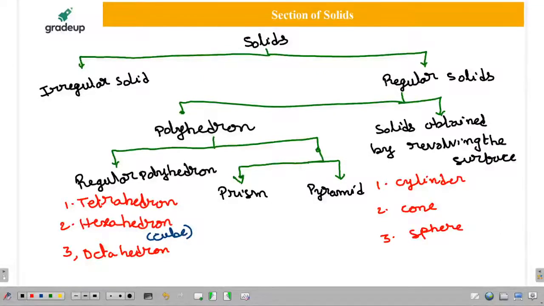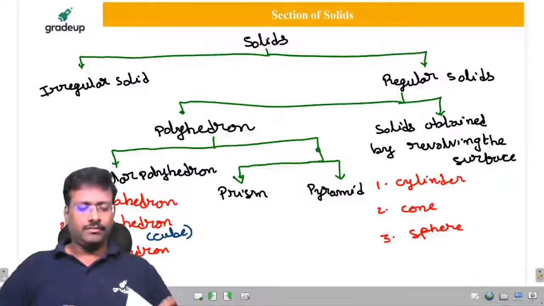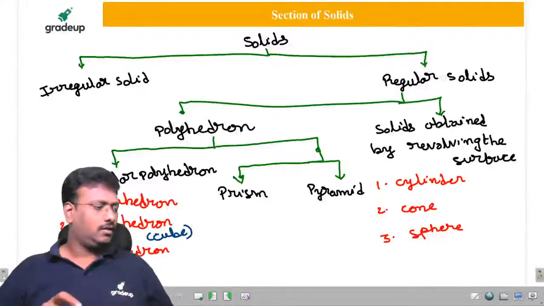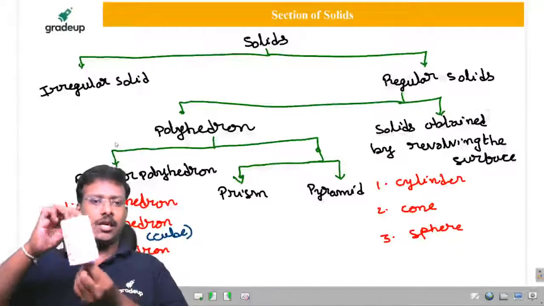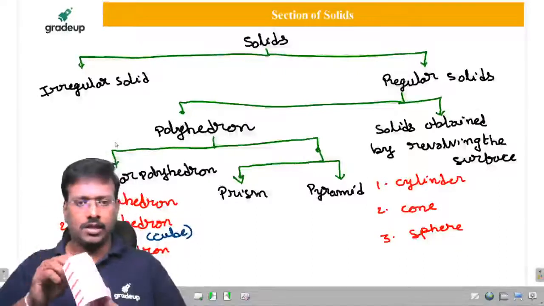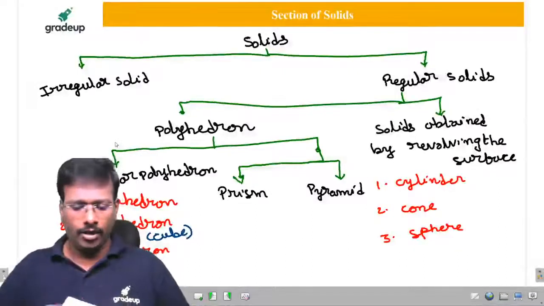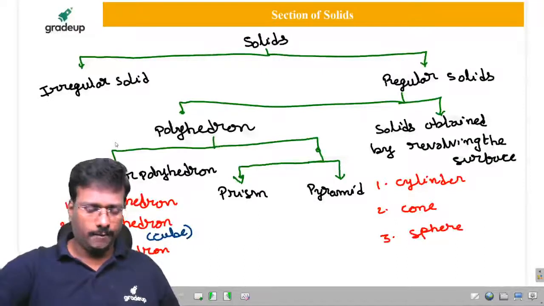So I will show it to you. Just observe. This is called a prism. For your clarity, I will try to draw in one more color.